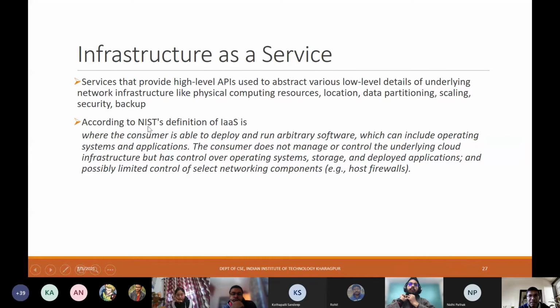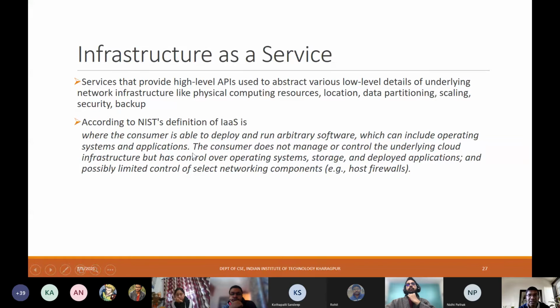As per the formal NIST definition of infrastructure as a service, this is where the consumer is able to deploy and run arbitrary software, which can include operating systems and applications.